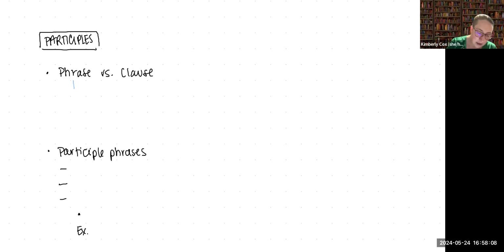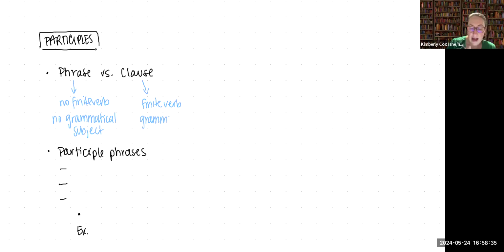Just as a reminder, a phrase has no finite verb, which means a verb with tense, and it has no grammatical subject. A clause, however, has a finite verb, and it has a grammatical subject.